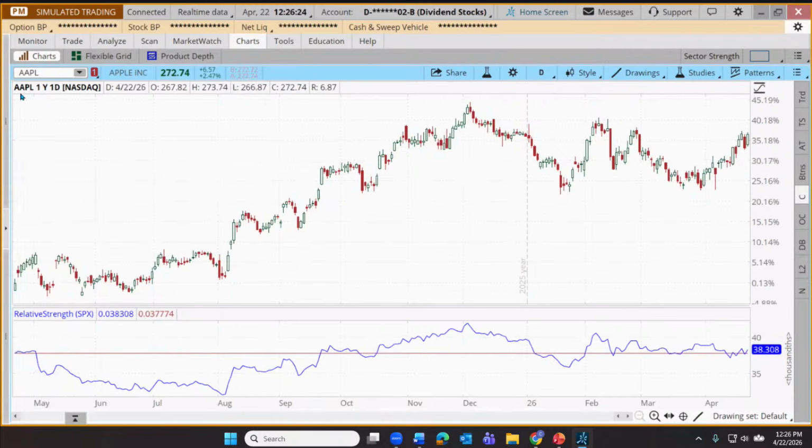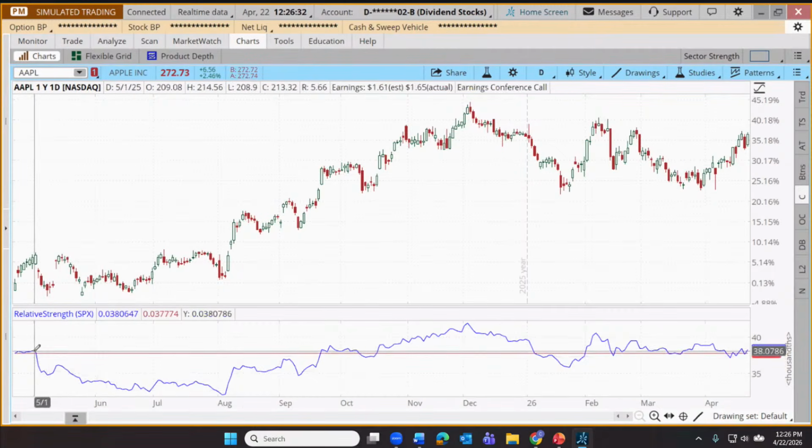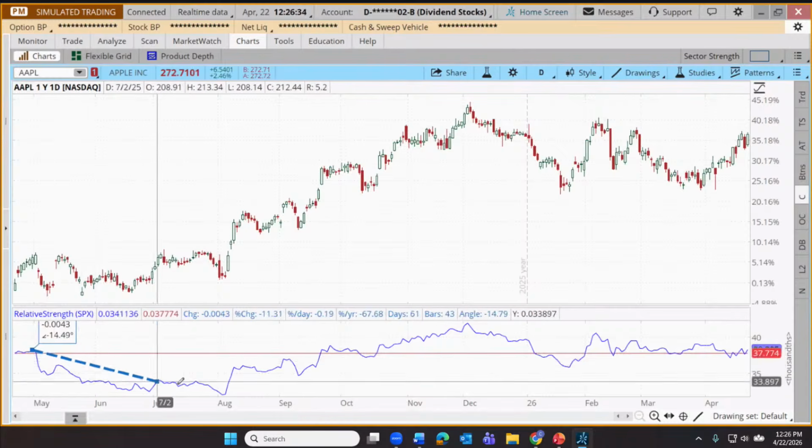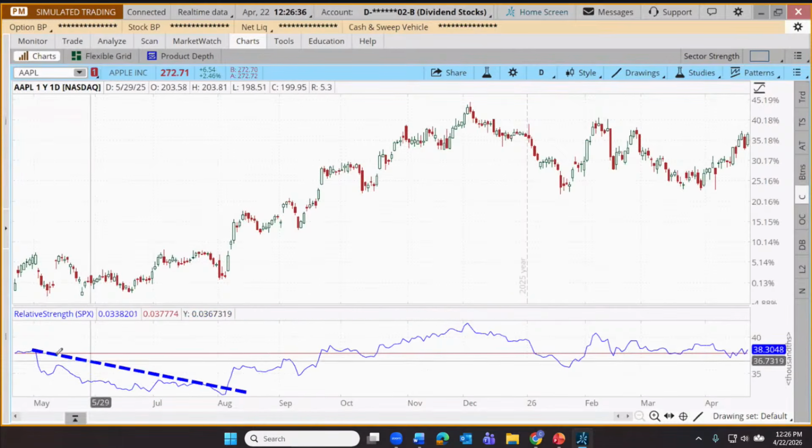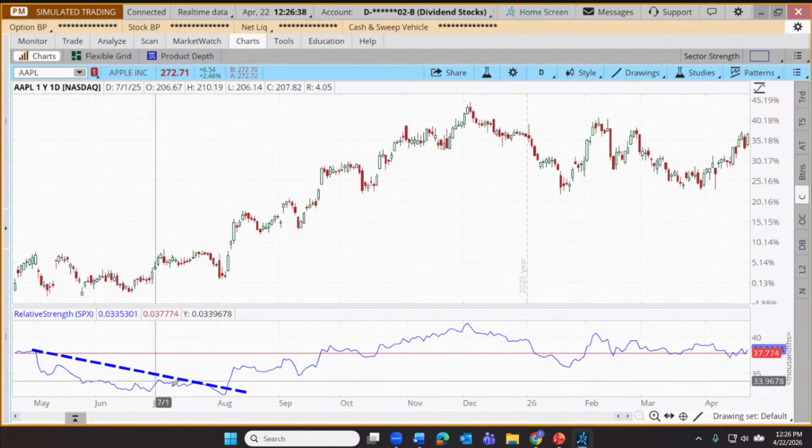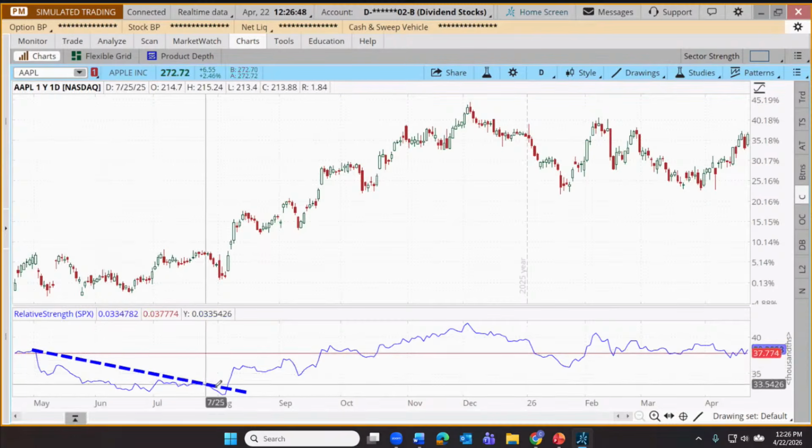When our stock has been underperforming our index, some traders will look for a change in that condition by drawing lines. So for example, we start to see a downward slope right here. We might connect the tops of some of those rallies, basically, in relative performance, to identify a downward trend line.